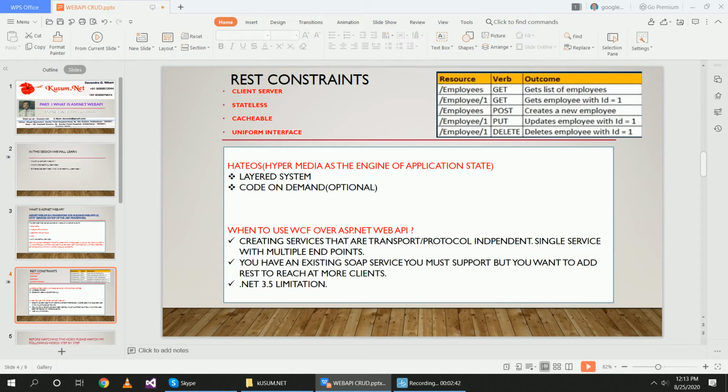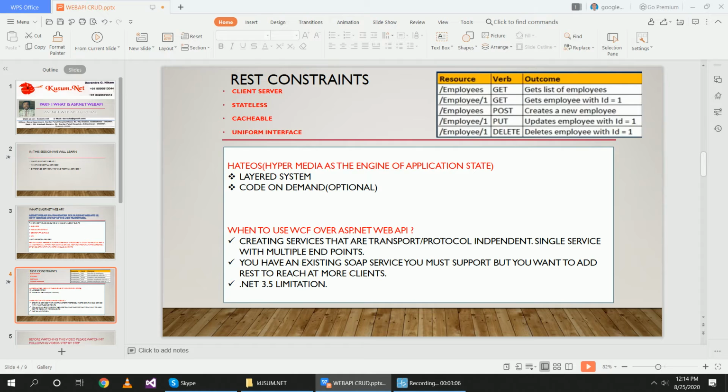In a stateless communication, the server does not use data of the client side. Client works independently and server works independently. Without using the data of the client, the server sends the response. This is stateless.